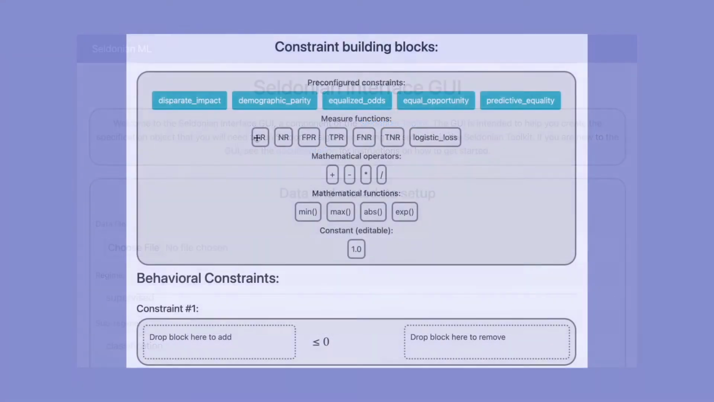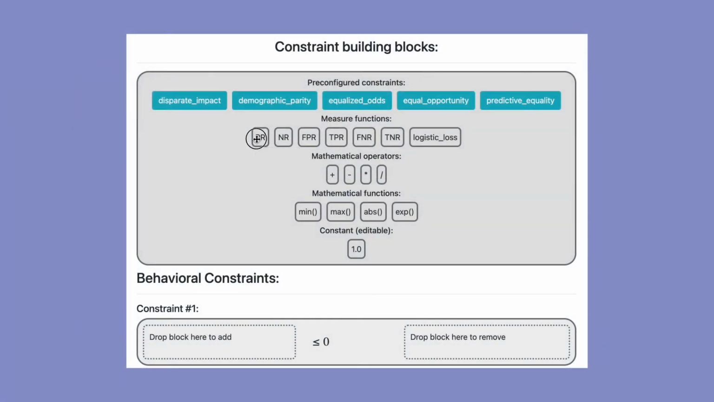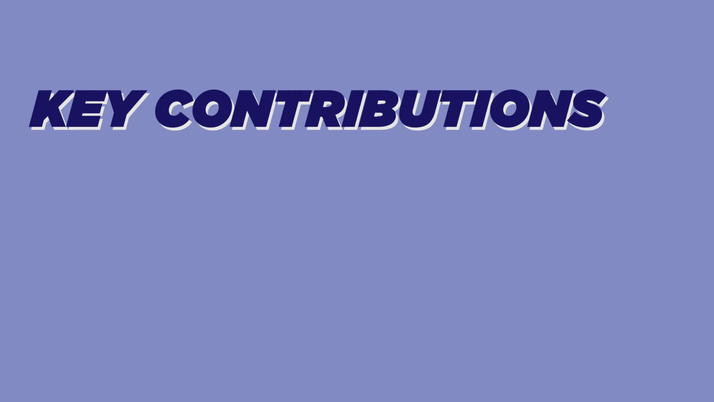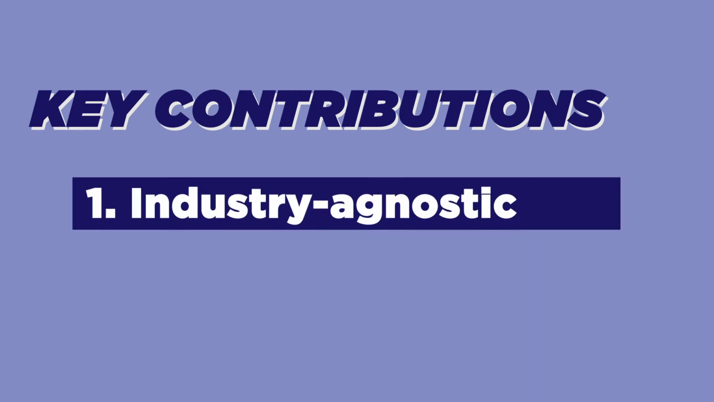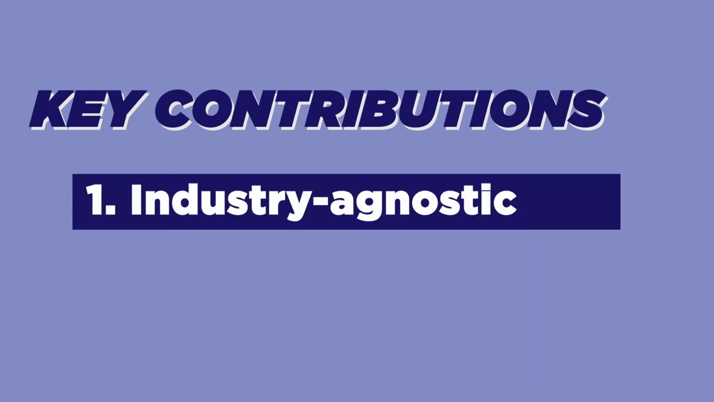The engineer can define safety and fairness constraints within this interface, and then can provide a machine learning model that will be trained by the toolkit according to those constraints. The Seldonian Toolkit provides two key contributions. The first is that it is industry agnostic because it provides common definitions of safety and fairness, and it allows the creation of custom definitions.